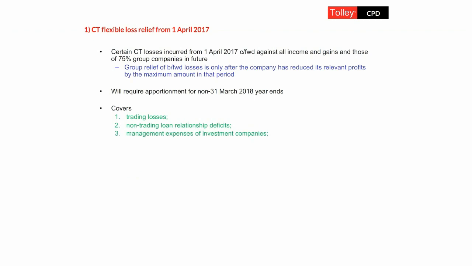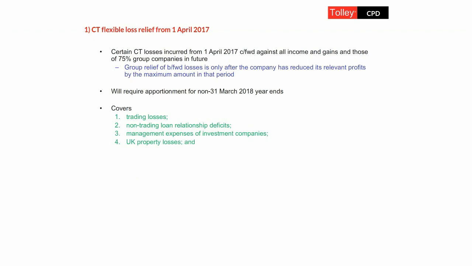Thirdly, if you or your clients run an investment company, then they don't have a trade as such, and therefore their equivalent of a trade expense is a management expense. And if the management expenses exceed the taxable income, then that creates excess management expenses. Now, previously they could only carry those forward against future income, and the new flexibility means they can carry it forward against all future income and gains, and they can group relieve when they carry forward if they can't utilise those expenses themselves in that future period.